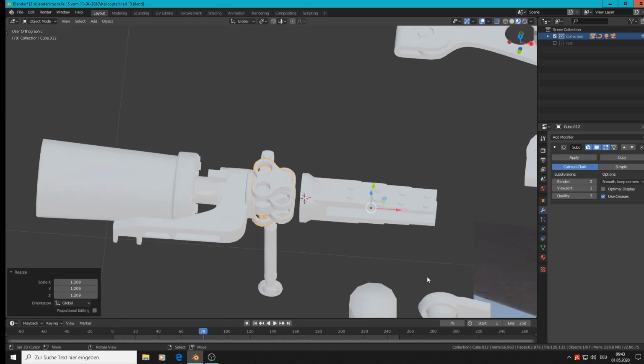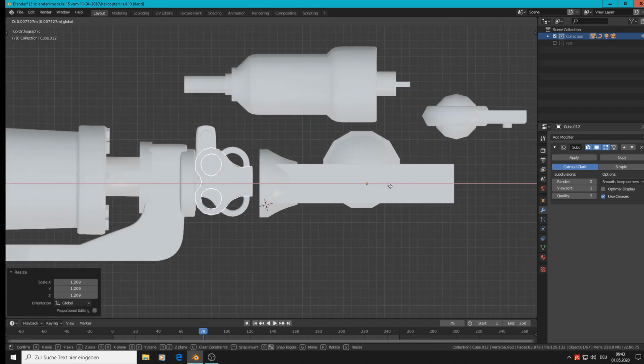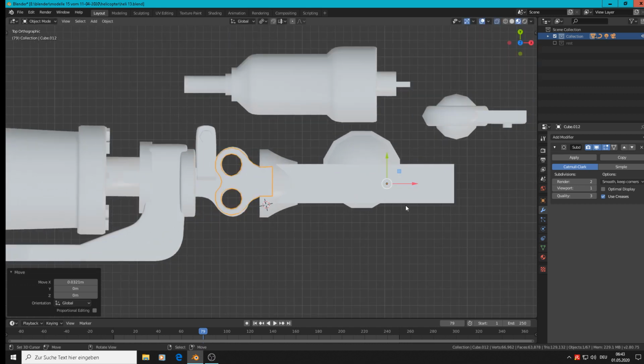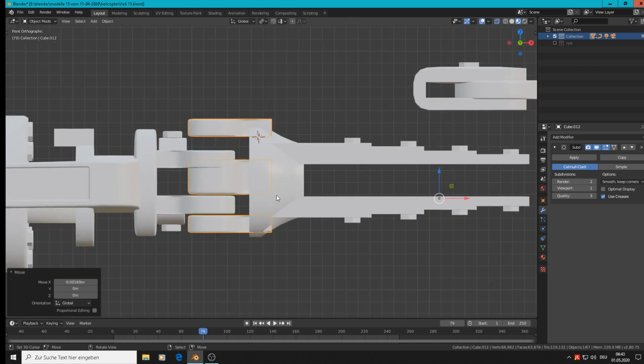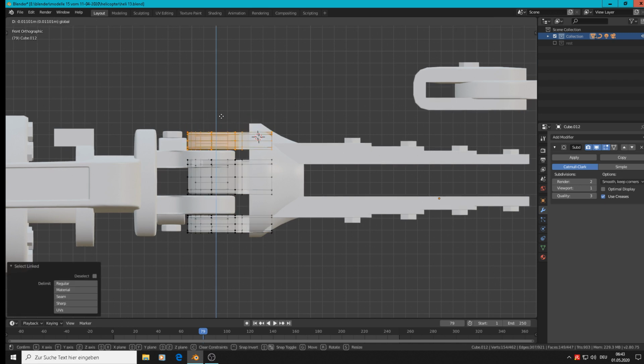I want that to fit with the rest, so top view, bring them back, scale up. Good, front view.